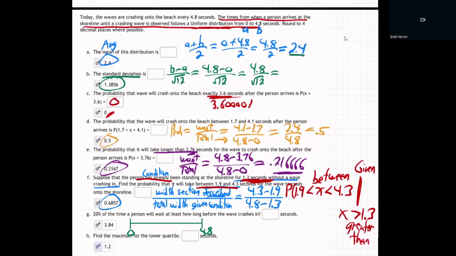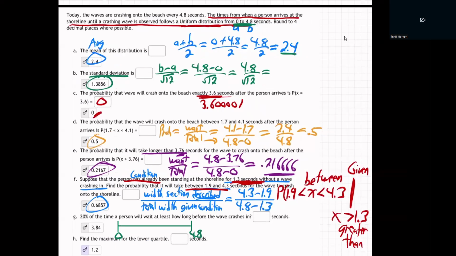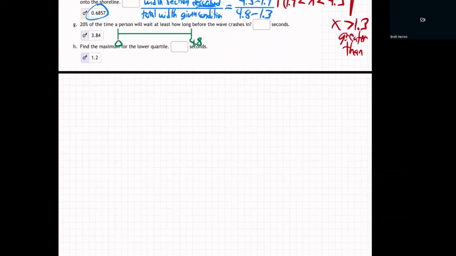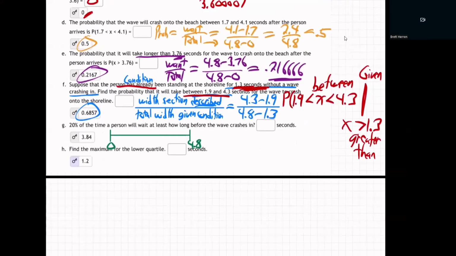Between 0 and 4.8 seconds, when you arrive, a wave does come in every 4.8 seconds. So when someone arrives all of a sudden at the shoreline, they're going to see the next wave come in somewhere between 0 and 4.8 seconds, depending on when they arrive between waves, right? So every person that shows up at the shoreline, it'll be between 0 and 4.8 seconds before they see the next wave, depending on when they arrived between waves.